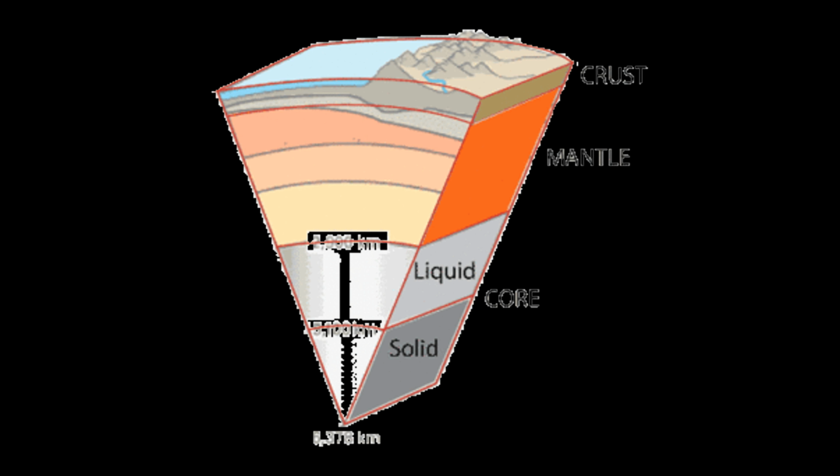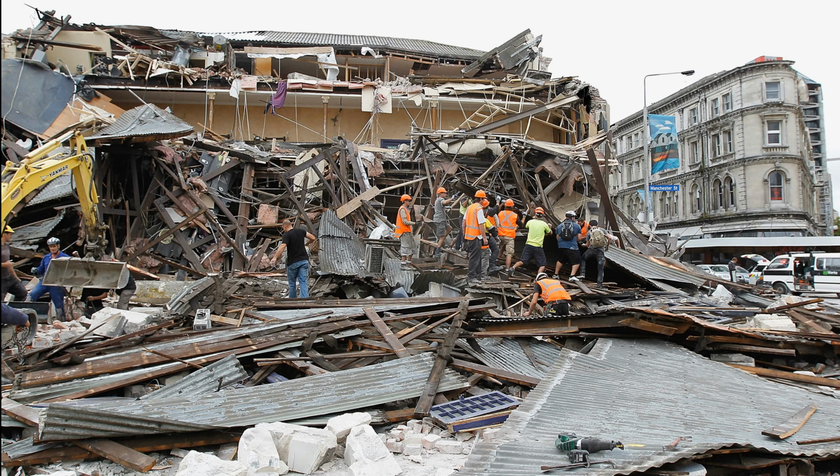Not only that, but these puzzle pieces keep slowly moving around, sliding past one another and bumping into each other. We call these puzzle pieces tectonic plates, and the edges of the plates are called the plate boundaries. The plate boundaries are made up of many faults, and most of the earthquakes around the world occur on these faults. Since the edges of the plates are rough, they get stuck while the rest of the plate keeps moving. Finally, when the plate is moved far enough, the edges unstick on one of the faults, and there is an earthquake.